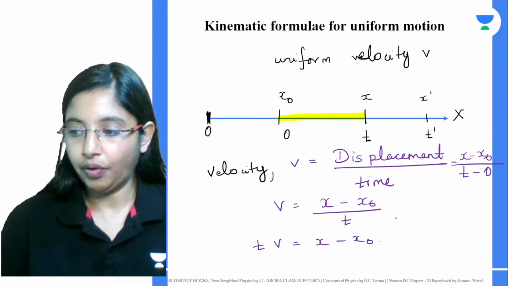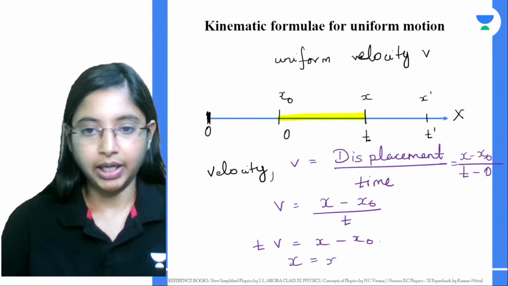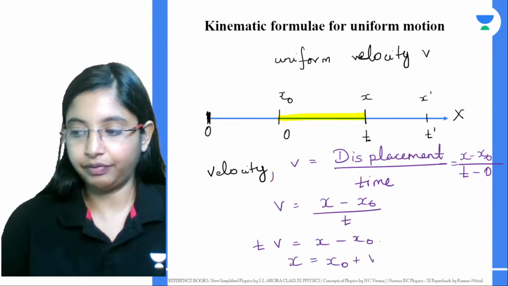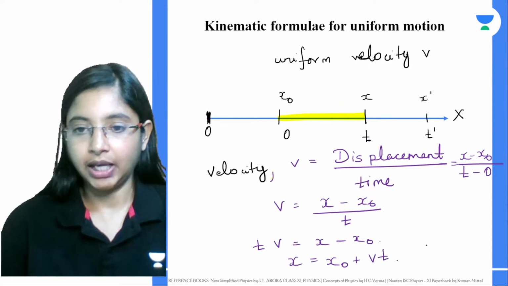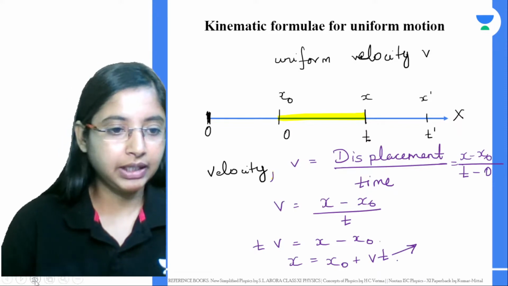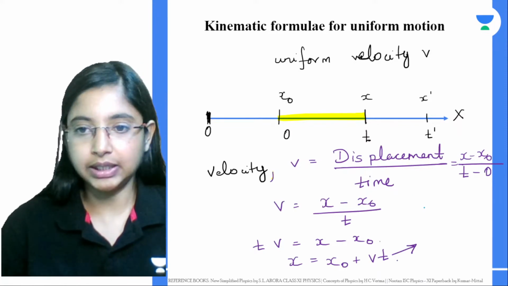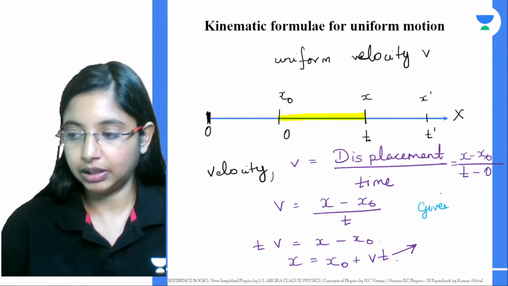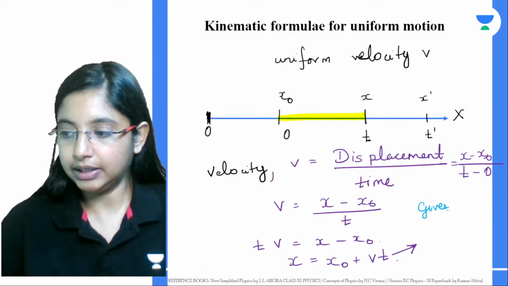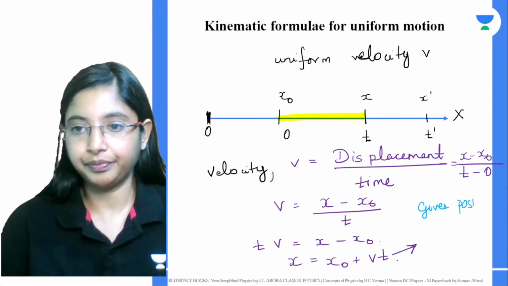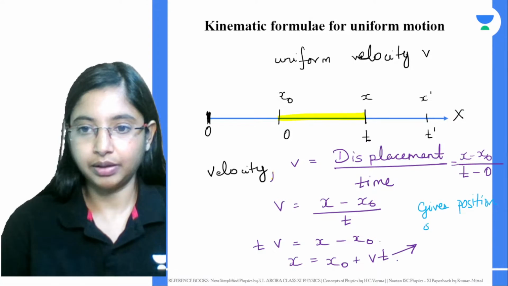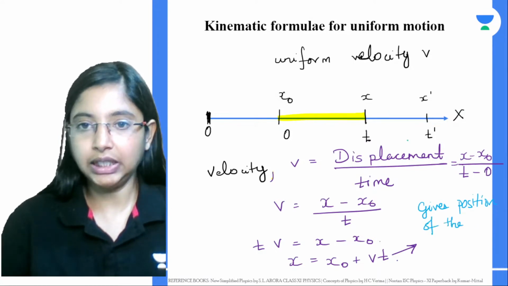Right. So from here, x will be equal to x0 plus v into t. Now this particular equation gives the position of the particle.